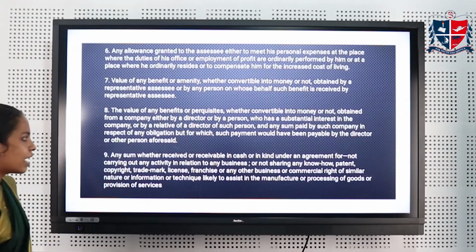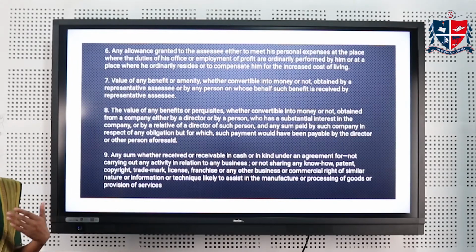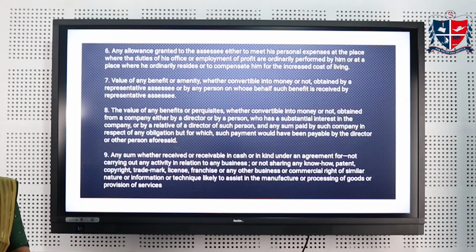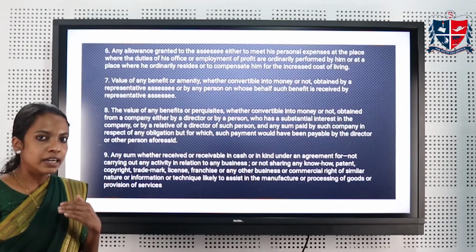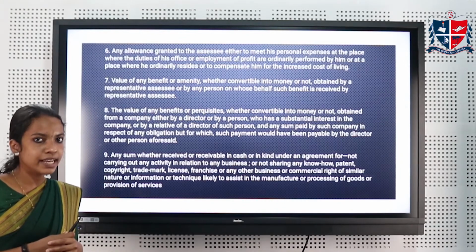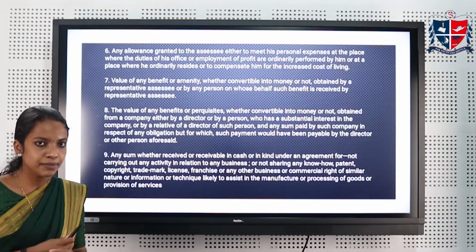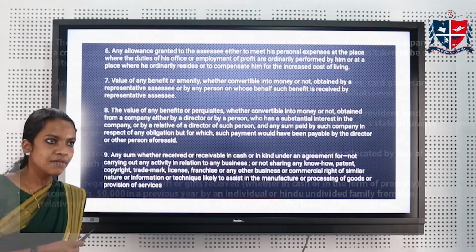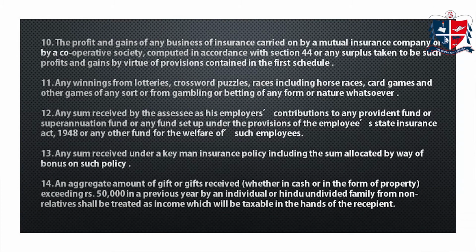The value of any benefits or perquisite, whether convertible into cash or not, any sum whether received or receivable in cash or in kind under an agreement for not carrying out any activities. Then any allowances other than the salary of the assessee, and the income earned during the transfer of a capital asset can also come under the category of income. Then income from other sources like interest on securities, winnings from lotteries, winnings from crossword puzzles, winnings from card games, winnings from horse races also come under the category of income. These are the important items to be included under the category of income according to Income Tax Act 1961.